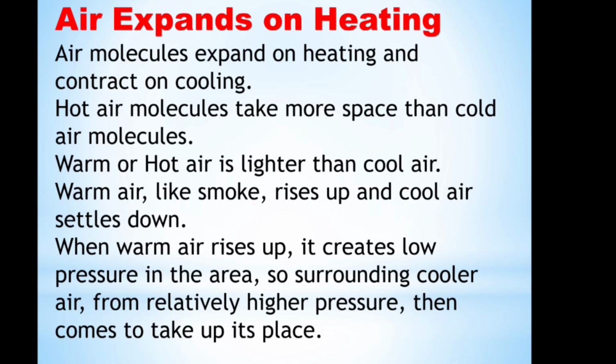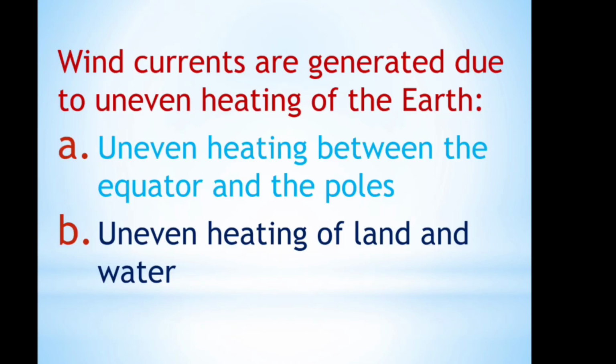When warm air rises up, it creates low pressure in the area. So, the surrounding cooler air from relatively high pressure then comes to take its place. Next topic: wind current is generated due to uneven heating of the earth. And it may be due to two reasons: uneven heating between the equator and the poles, and also the uneven heating of land and water.